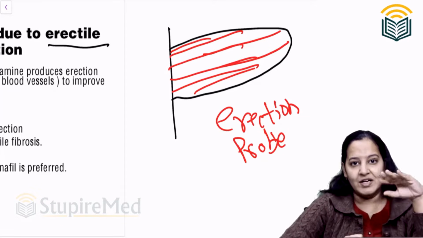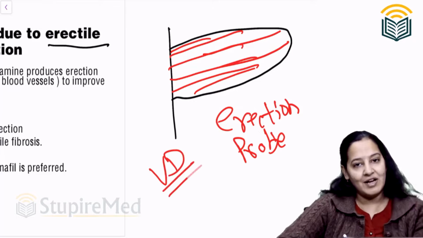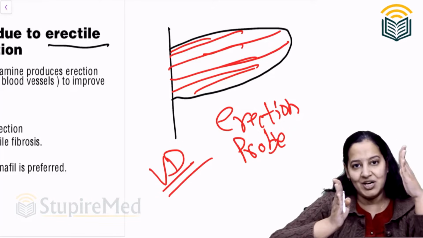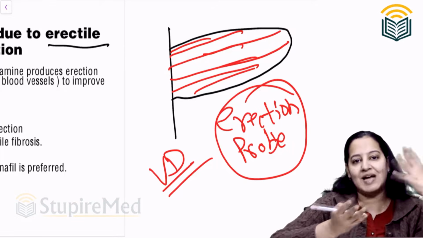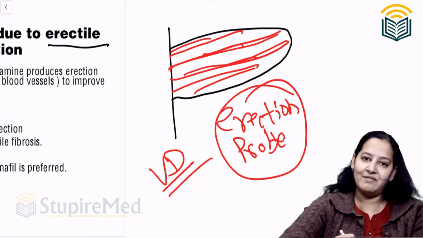So if we want to treat it, we want to dilate the veins, so we have to give some vasodilator. So we will give alpha blocker. What is alpha blocker doing? It is doing dilatation of the blood vessels. So the erection problem can be solved. It will cause dilatation of these blood vessels in the penis and erection will occur.